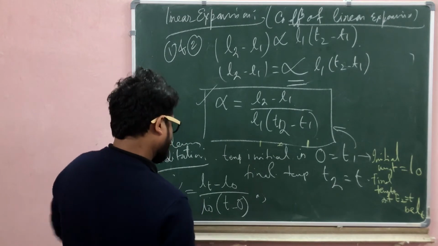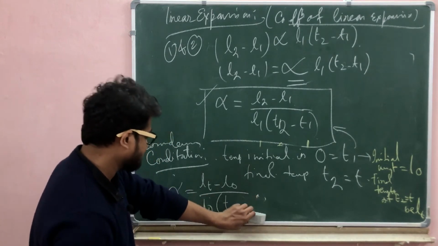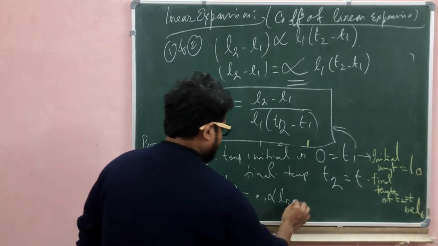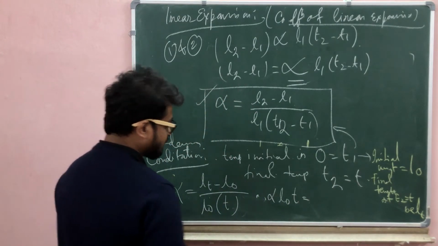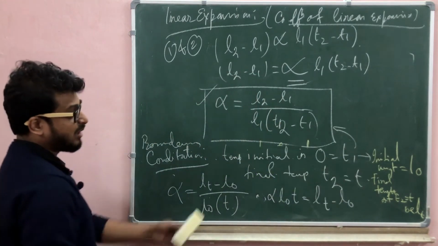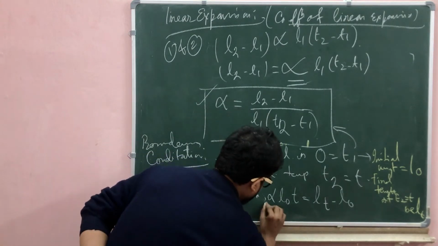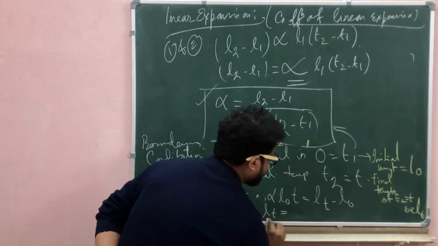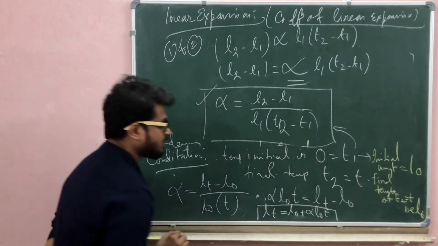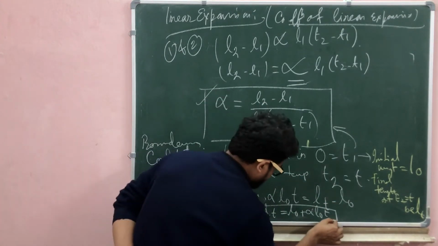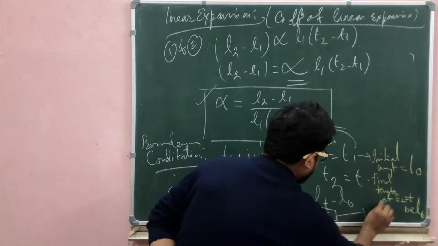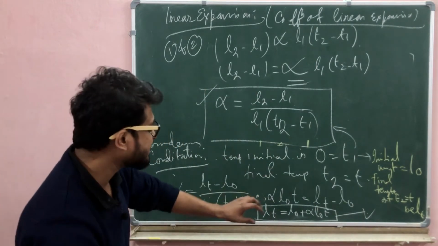Alpha equals final length minus original length by initial length L0 times temperature T, so the final length at temperature T equals L0 plus alpha L0 T. Okay, so that equation will be remembered for solving a basic numerical problem.